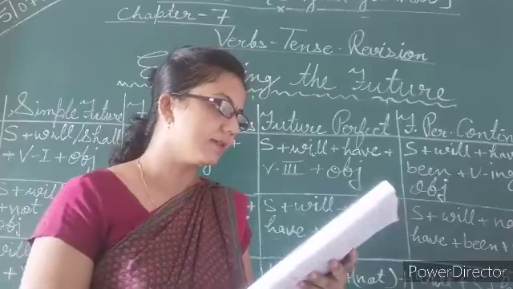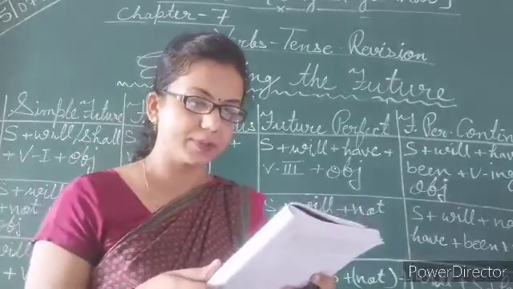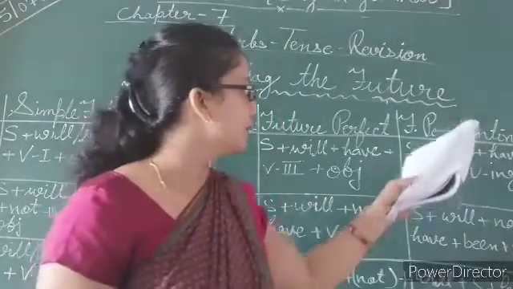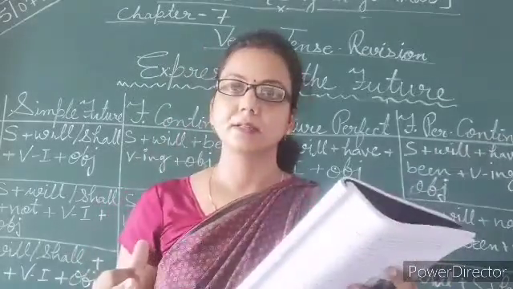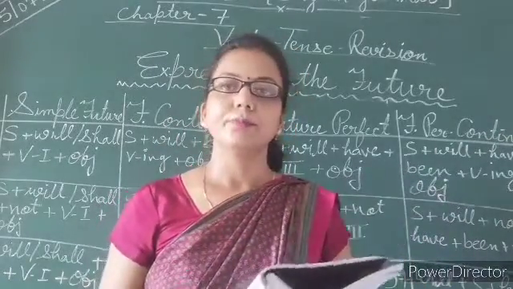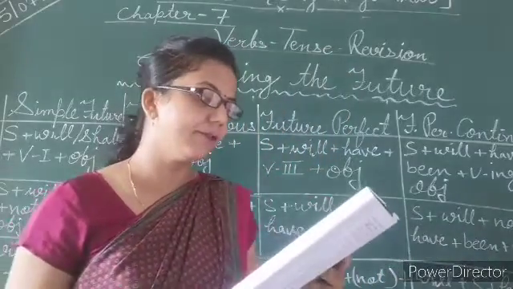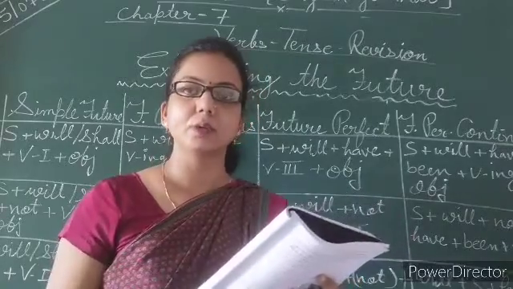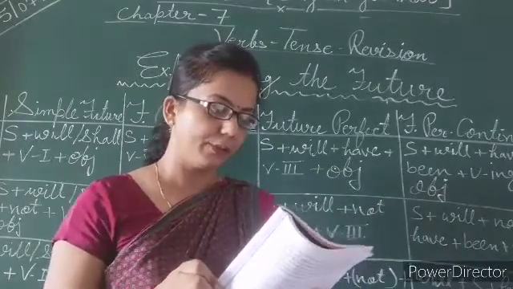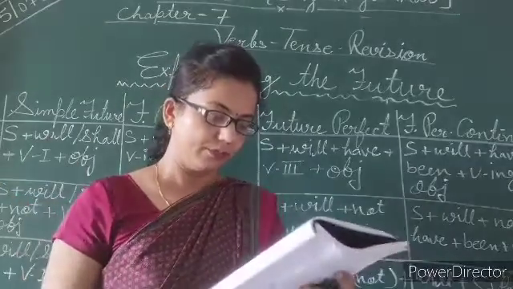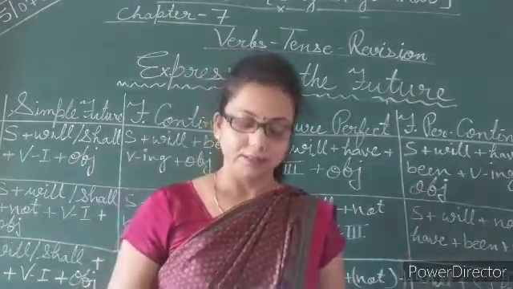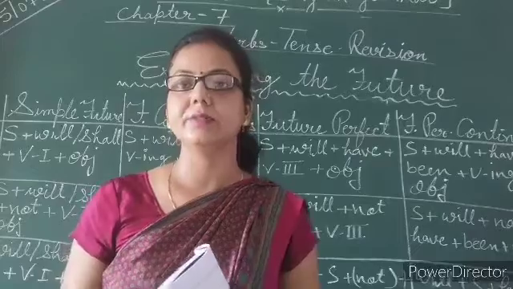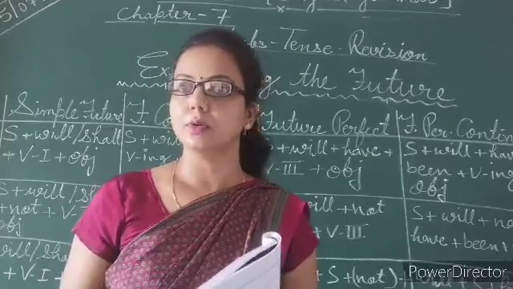If we talk about future, then sometimes future actions are also expressed by using simple present or present continuous form. So my dear students, here the example is they will have been living here for 3 years by September. Here we look back at an action from a point in the future. So this is all about your future tense. Just go for an exercise. Just try to do it by yourself. After that, when you get the manual, just do it in your notebook.